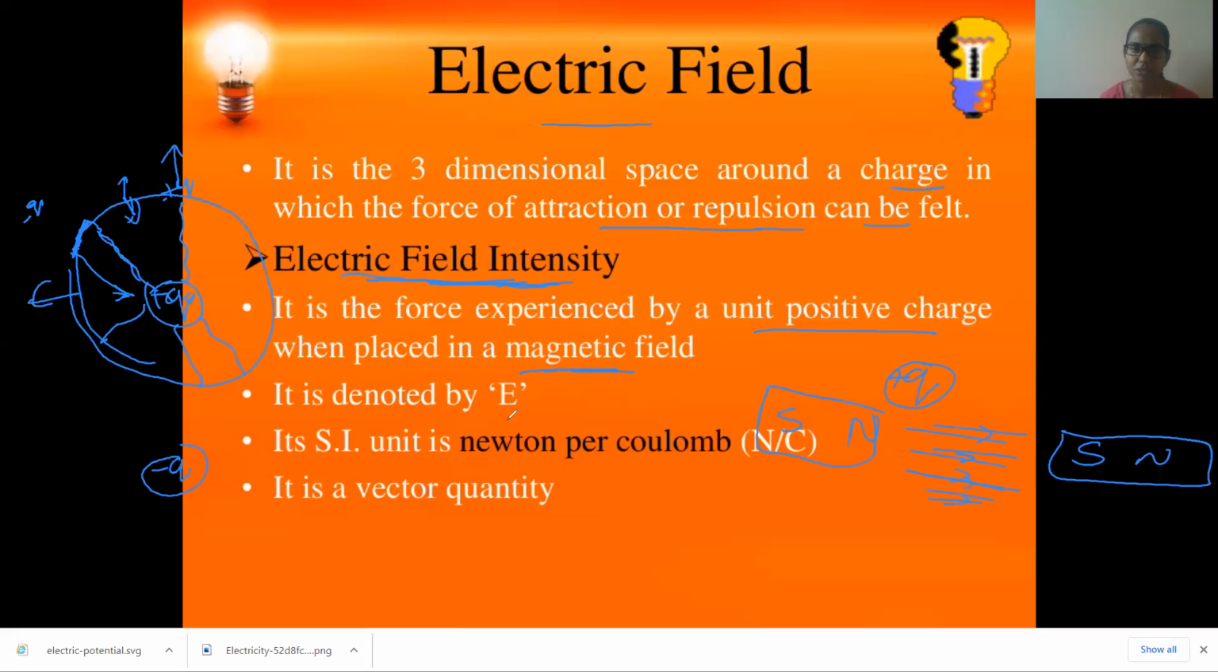The force experienced by a unit positive charge when placed in a field is nothing but the field intensity. It is denoted by the letter E. The SI unit is Newton per Coulomb, and it is a vector quantity. Electric field is a vector quantity because of how many lines are moving per cross section, and there is a direction to it, so it is a vector quantity.